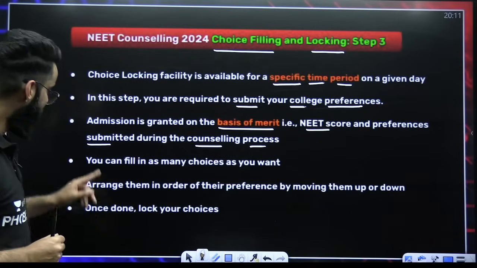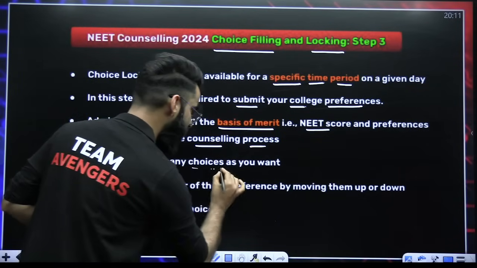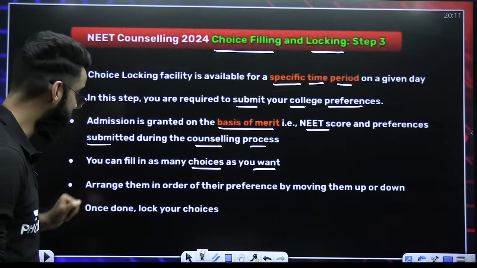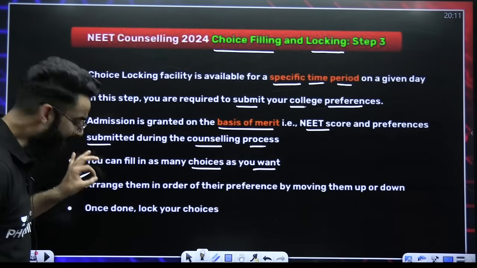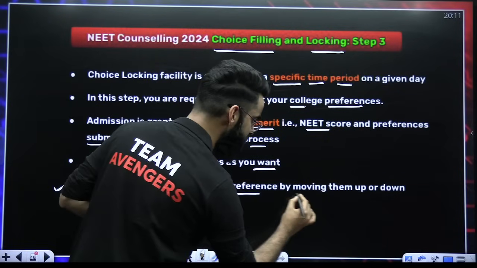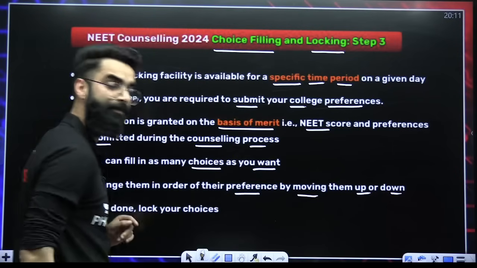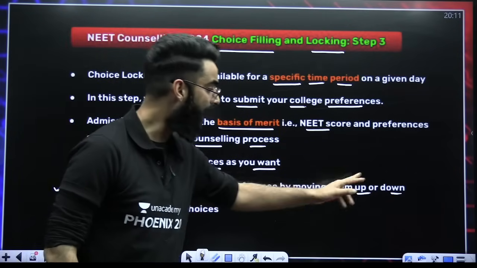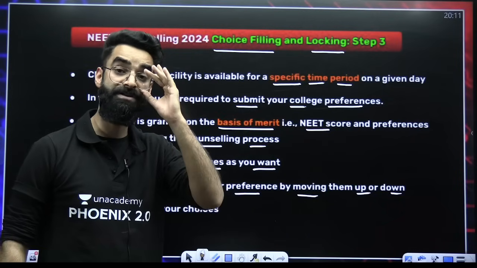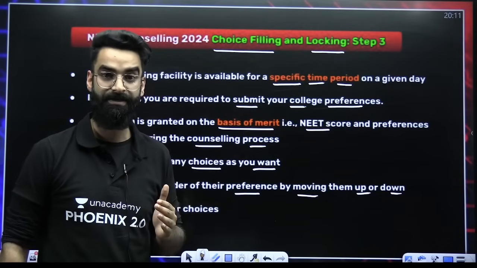In the earlier step, you can fill as many choices as you want. So you have got the privilege to fill as many colleges as you want, right? But take care of this particular thing. Arrange these preferences in order of their preference by moving them up or down. What exactly does it mean? For example, you have got some 10 colleges in your wish list, right?